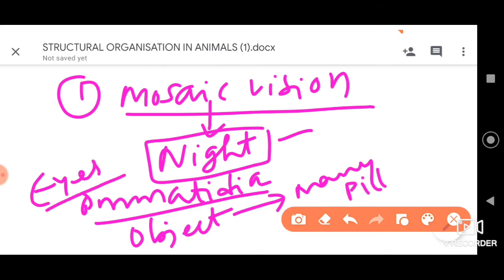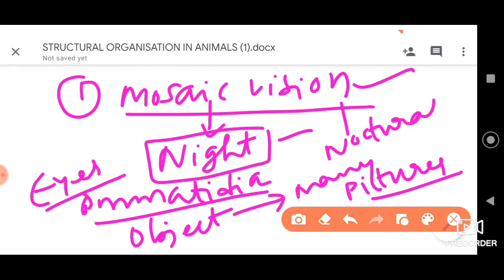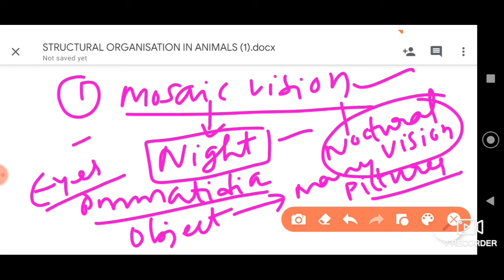So it helps in mosaic vision, yes, indeed, and that is also called nocturnal vision. That's true, because as it is helping in night vision, it is also called nocturnal vision. So option 1 is correct.